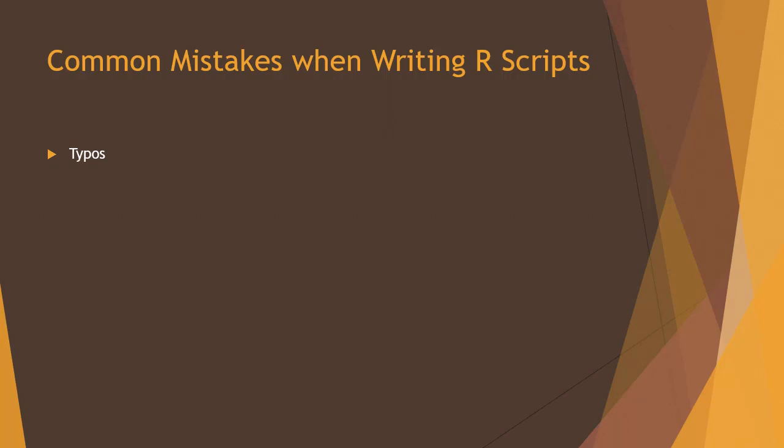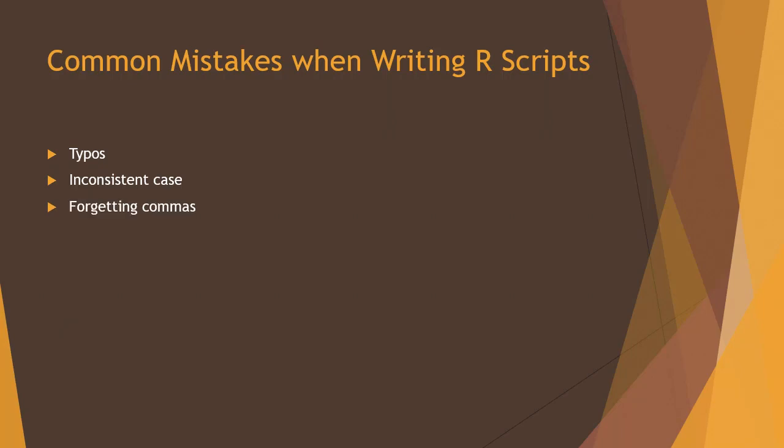Typos. That's one of the most common mistakes. Thinking you wrote a particular object name when you made a typo. Inconsistent case. You know by now that R is case sensitive. A lower letter is different than an uppercase letter in R. And if you're inconsistent with this, then two objects that you believe have the same name could have different names.